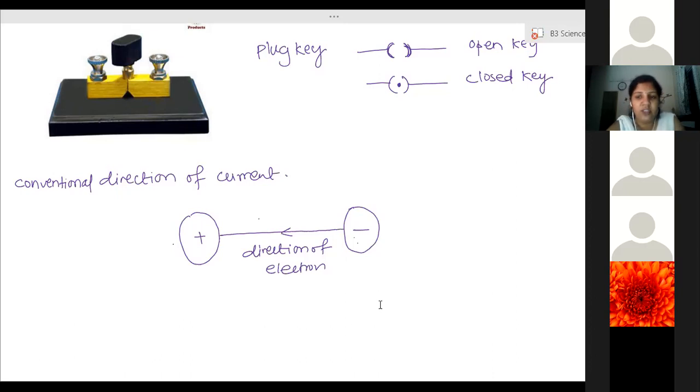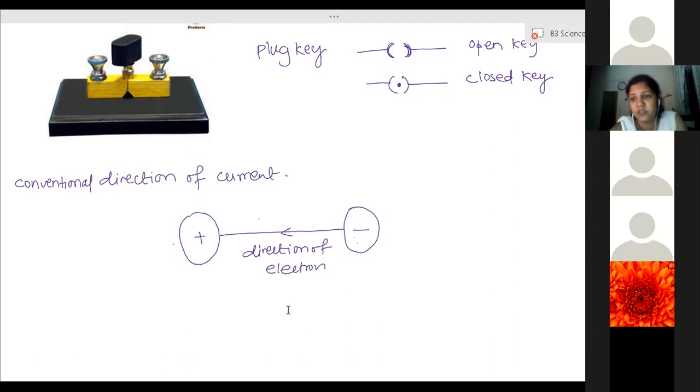They did not know whether they are positively charged or negatively charged, but they knew that some particles are moving. So they considered that positively charged particles are moving, because at that time electrons were not discovered. Only positively charged particles had been discovered.